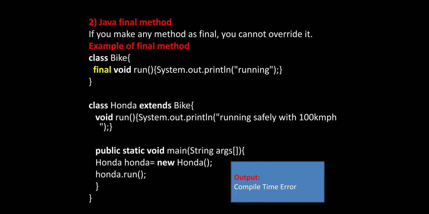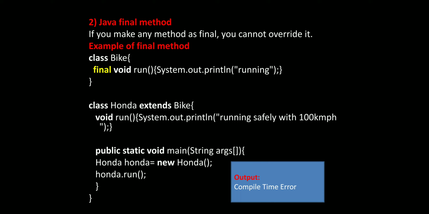If you make any method final, you cannot override it. It means we cannot use the overriding concept in this final method. For example, here one example is there.